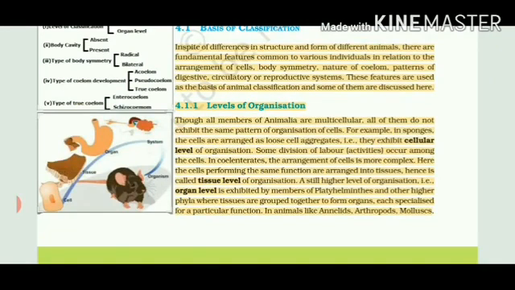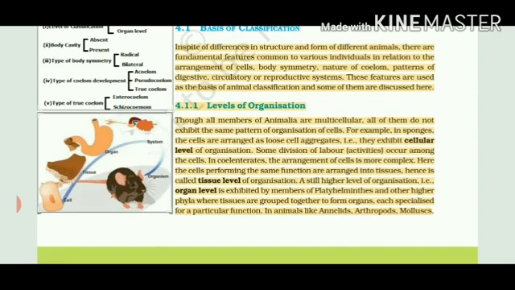All the members are multicellular, because we are not talking about protozoans here, which are unicellular like amoeba and paramecium, and even among the plants we talked about, where algae like chlamydomonas was unicellular. So all the animals are multicellular, and they do not exhibit the same pattern. Number one, Porifera, which are sponges, found on the deep floor of the oceans. The cells are arranged very loosely, so we say they exhibit only the cellular level and their activities are performed by different cells.